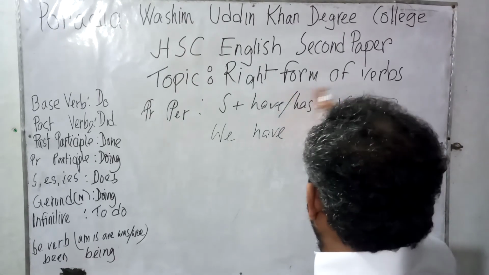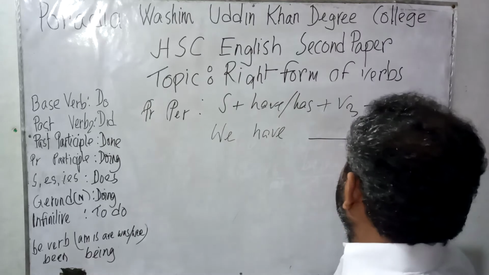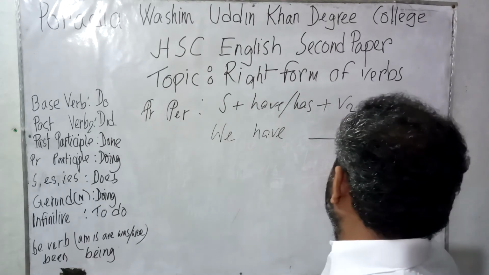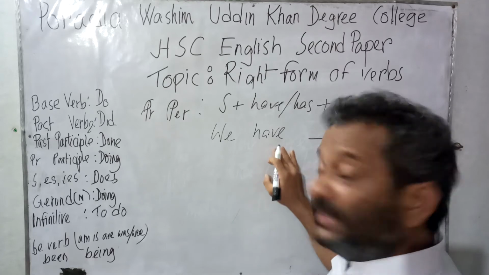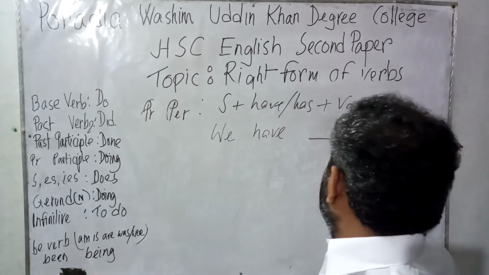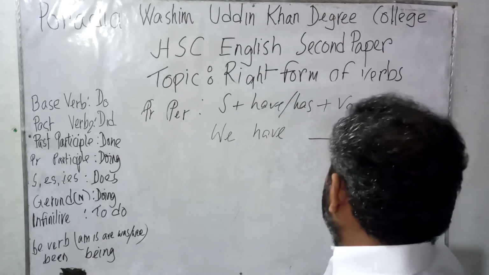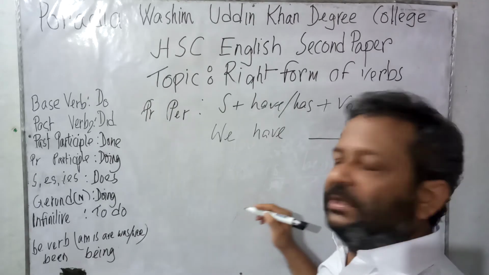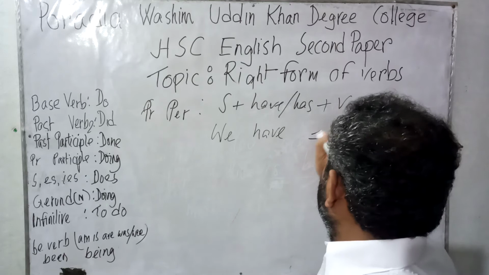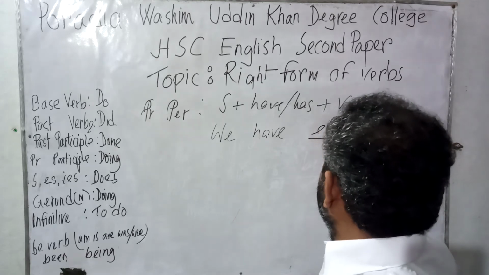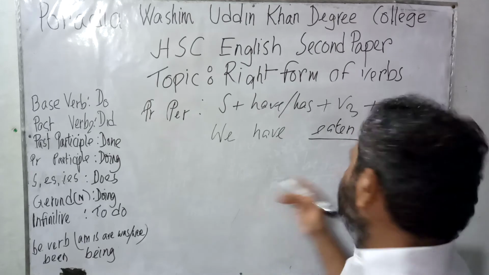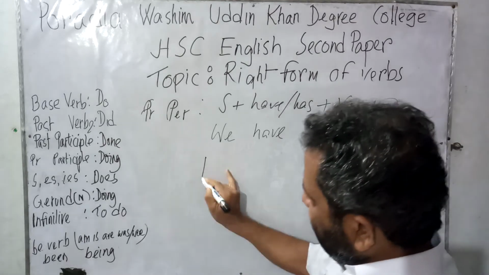Say if the word eaten is not given here, only have is given. So we can easily find out that as long as have is there, there should be verb 3. As it is rice, we usually eat rice. So the verb 3 form of eat would be used. So it would be eaten. We have eaten rice. Now what would be the passive form? It is rice.